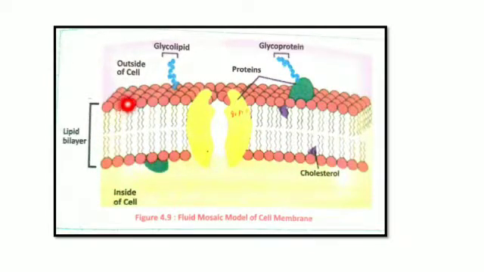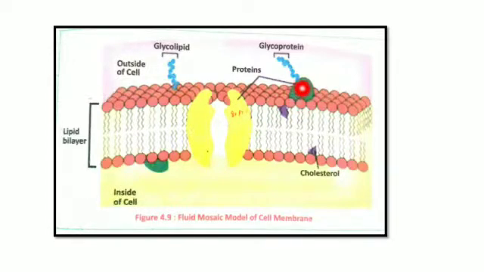So these two layers are of the lipids. They are made up of the lipid, so that's why it is known as the lipid bilayer. And in between the lipid bilayer, the proteins will also be present. They will be floating, while some proteins will be embedded and attached to the lipids, as you can clearly see in this diagram.